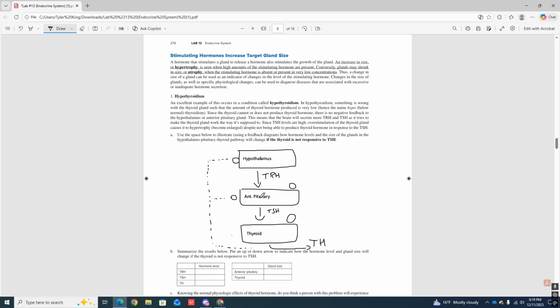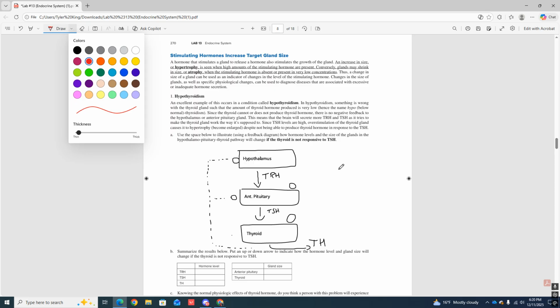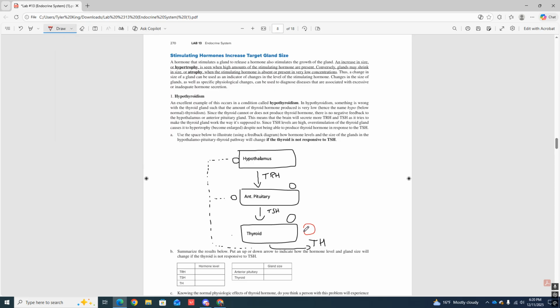Okay, so this is where things get different. Remember I told you, with a normal pathway, when you don't have any problems going on, when you don't have any extra things cutting into this negative feedback pathway, you always start at the top, the hypothalamus. Difference here is when you have an abnormal pathway, you always start with where the problem is, okay? So the problem in this case is with the thyroid gland. As it says here, there's something wrong with the thyroid gland. So what I'm going to draw is one of those blocking out symbols, like no passage. I'll draw that, boom. Red circle with the line going through it, right on top of the thyroid, indicating that that's where the problem is. So I'm starting here with the problem, okay?